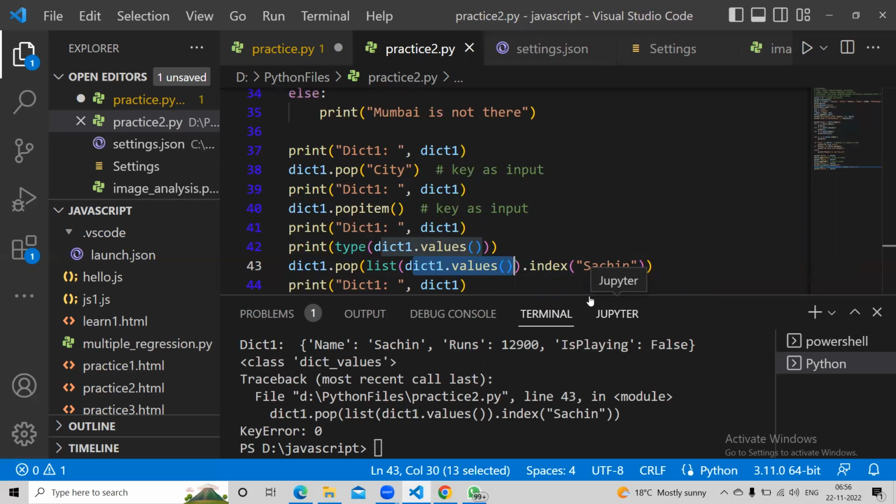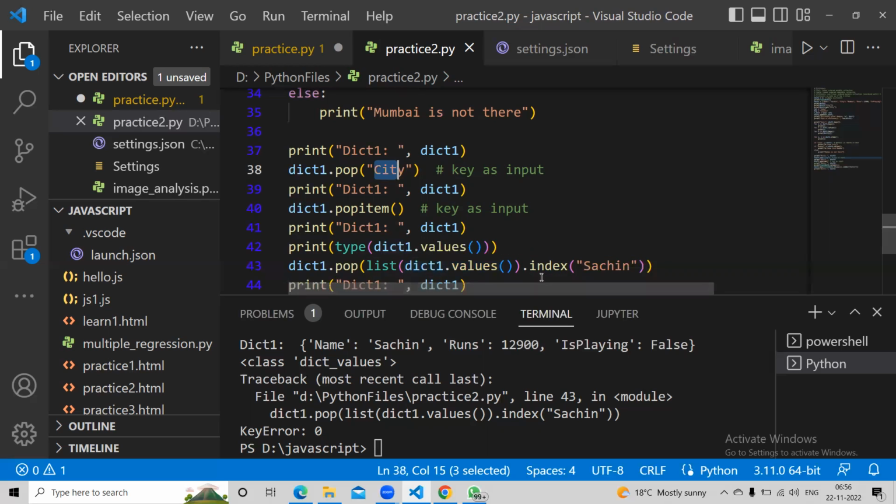So if you want to delete Sachin, we can just use pop. I don't know the name. I don't have the index. If I know city, I can do it here. But I know that there's a value called Sachin, but I don't know the key of Sachin, rather, not index. Index is used in ordered collections, which is your list and tuple. So I need to get the equivalent key. If I get the equivalent key, then you'll be able to get it. Yeah, correct.